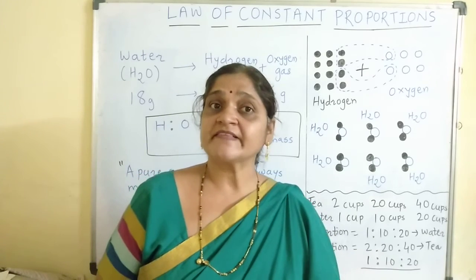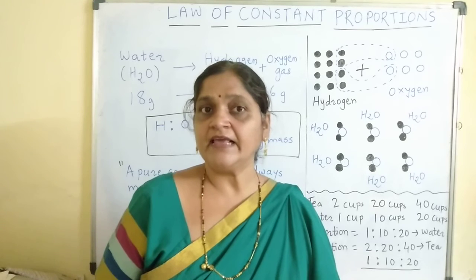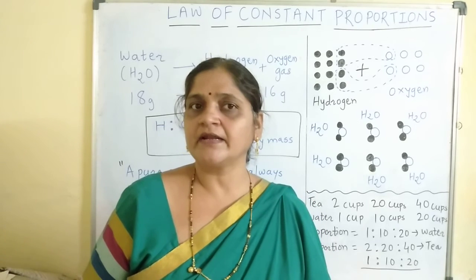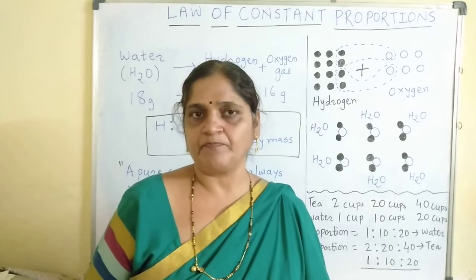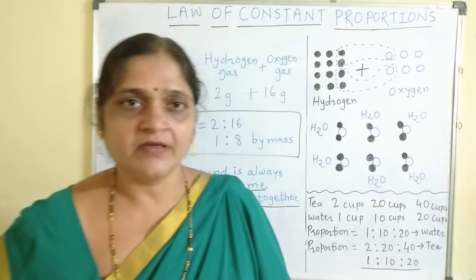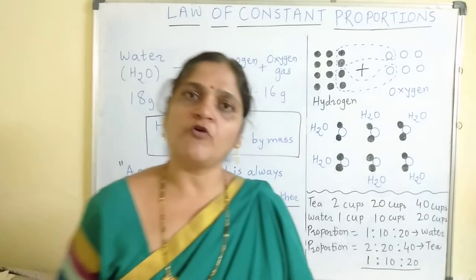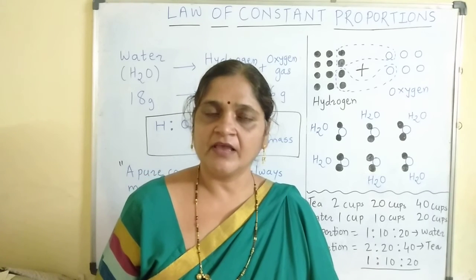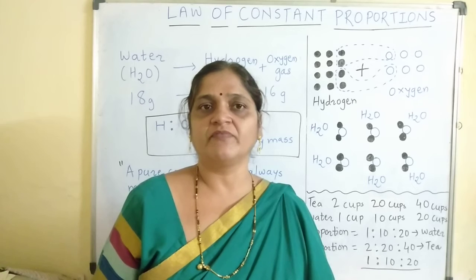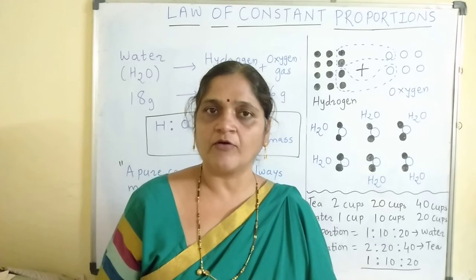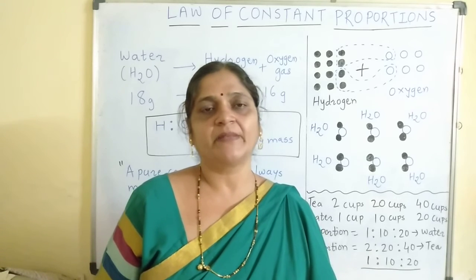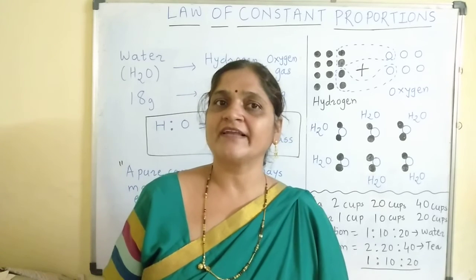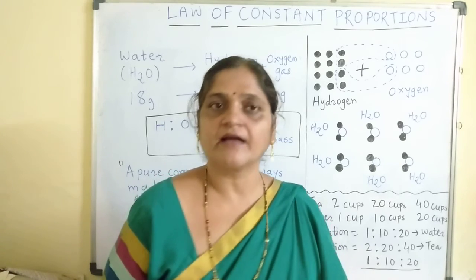Now if this carbon dioxide is decomposed, we will get one carbon atom and two oxygen atoms, because a carbon dioxide molecule is formed by the combination of one carbon atom with two oxygen atoms. So when the decomposition of carbon dioxide is carried out, we get one carbon atom and two oxygen atoms. Now we will check the proportion by mass in which they combine.